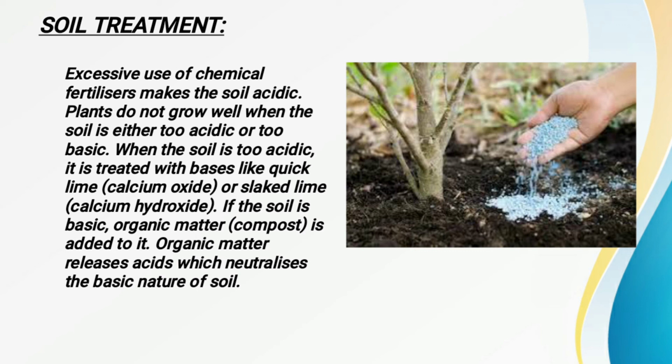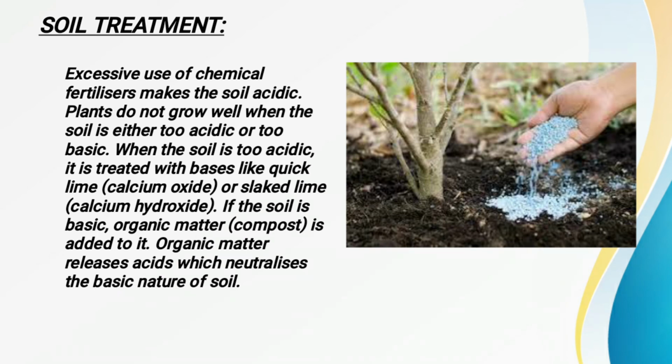So which base do you have to add? You have to add quicklime, which is also called calcium oxide, or slaked lime. So if the soil becomes too acidic in nature, you add quicklime or slaked lime to neutralize the effect of that acid. Now when the soil becomes too basic in nature, then organic matter is added to it, because the organic matter releases some amount of acids, and when it releases the acids, it neutralizes the basic nature of the soil.